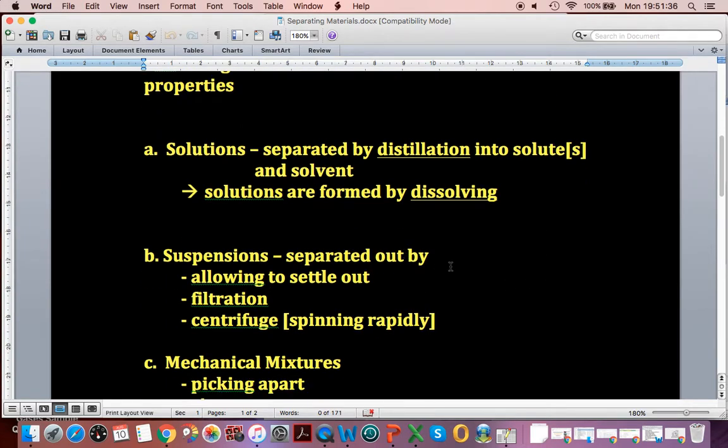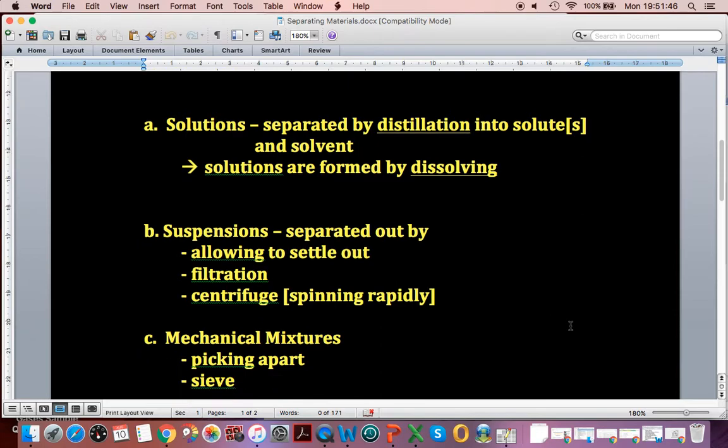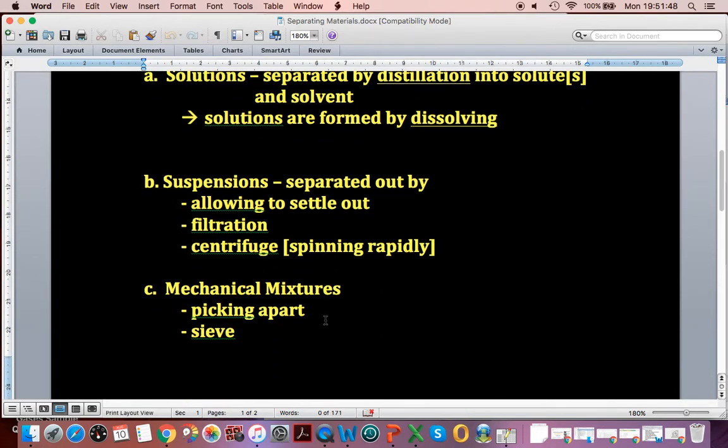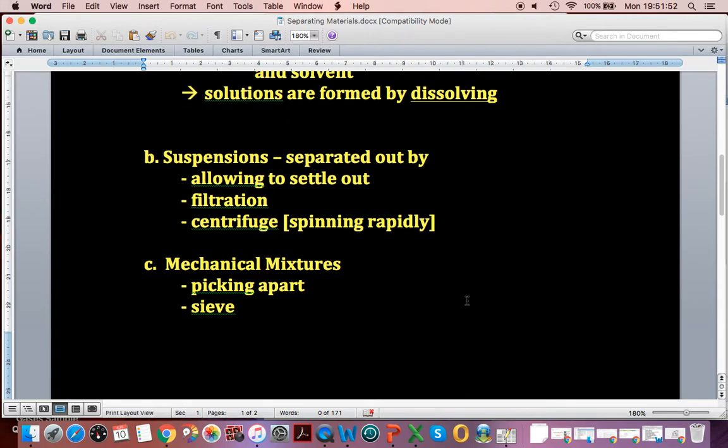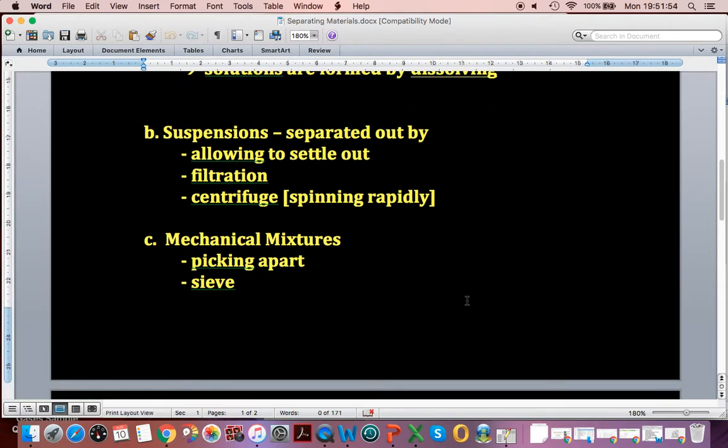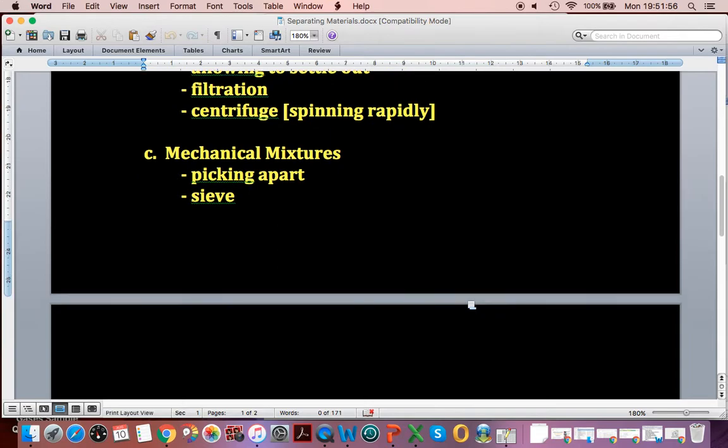Suspensions are separated out by just letting it sit there, waiting for the denser material to come down. They're separated by filtration and they're separated by centrifuges. Mechanical mixtures, you can pick them apart. You might be able to use a sieve, or you might get lucky if there's something magnetic there and be able to use a magnet.